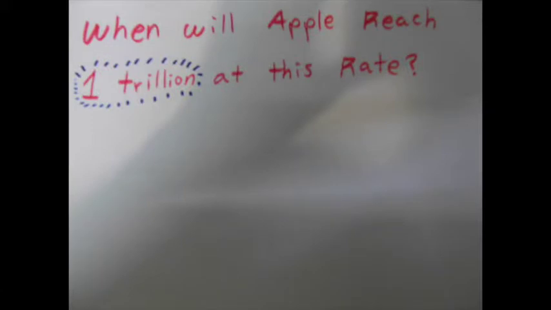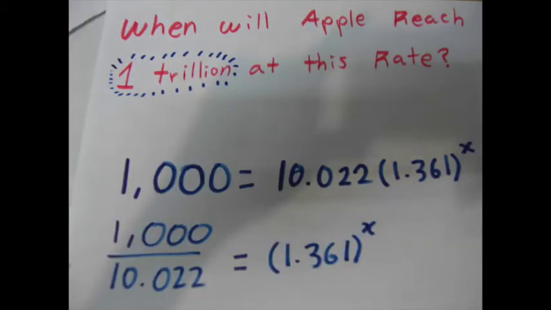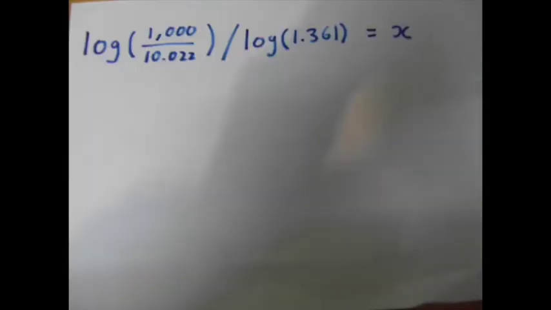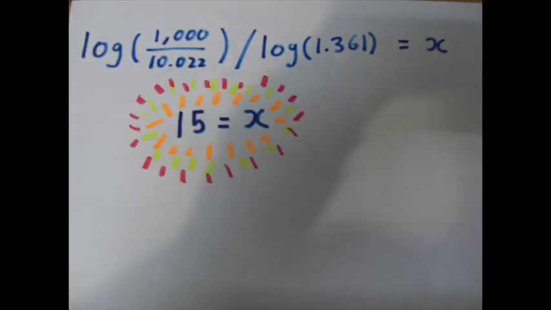Logarithm can be used to figure out the value of x in an exponential equation. I wanted to find out how long it would take for Apple to reach $1 trillion. I moved all the other integers to the other side until a base and x was isolated on one side. Then I used log rules to find the value of x. According to my calculations, it would take approximately 15 years for Apple to reach $1 trillion in revenue sales.